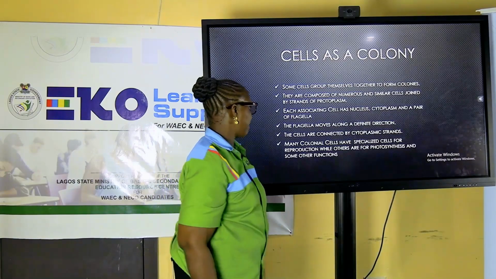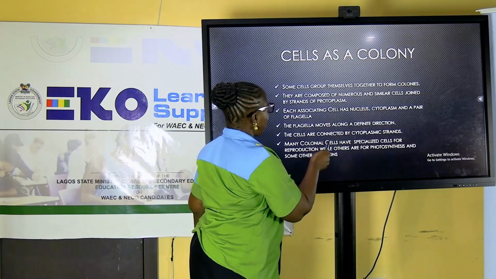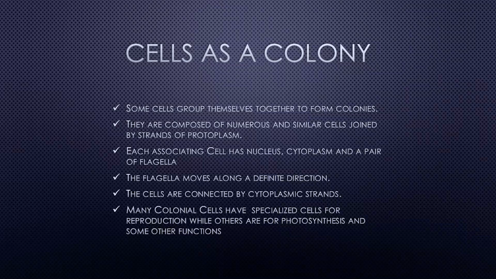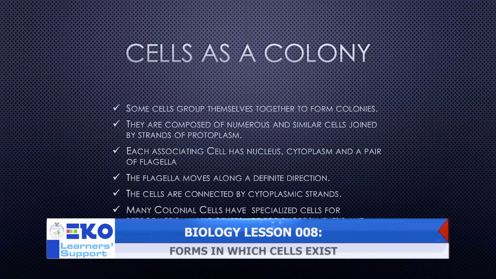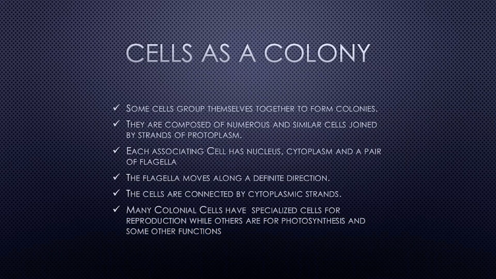They cluster around each other. How do they do that? They have a common cytoplasmic strand. So they have a common cytoplasm. You know what cytoplasm is? The function of it. Many colonial cells have specialized cells for reproduction, while others are for photosynthesis and some other functions.